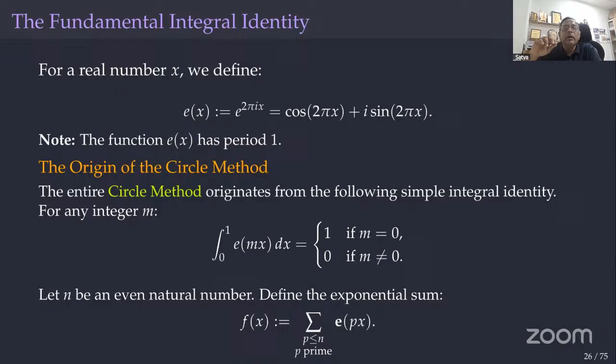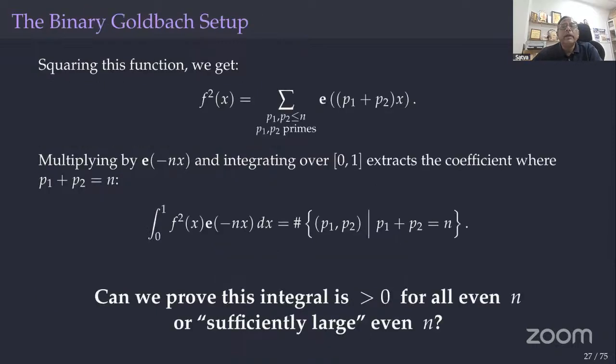For example, if you take n equal to 10, then f of x is e of 2x plus e of 3x plus e of 5x plus e of 7x. So f square of x, if you multiply it, the exponentials combine into e of (p1 plus p2)x. Then you multiply by e power minus nx and integrate from 0 to 1. So we get exactly the number of ways of writing n as a sum of two primes.